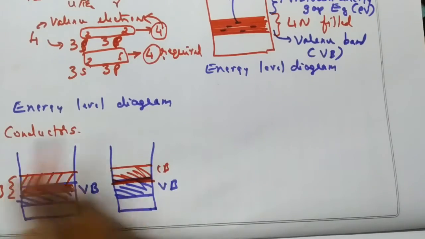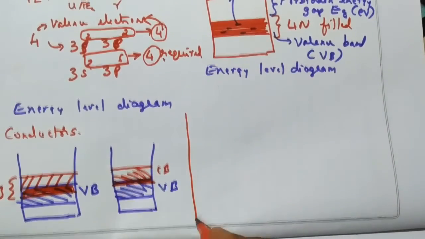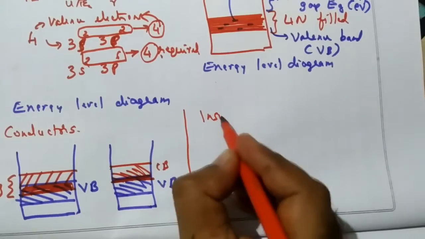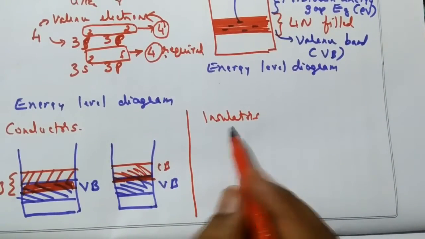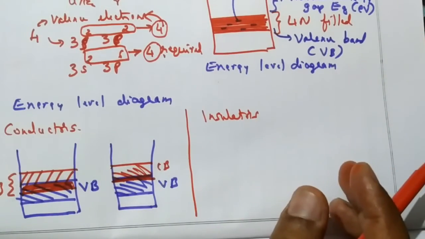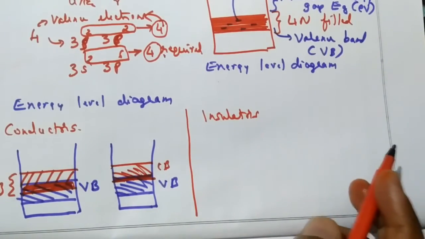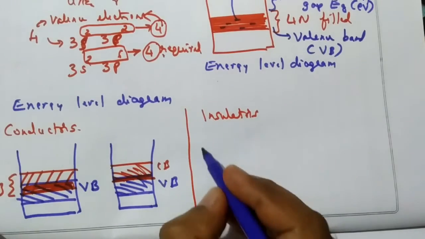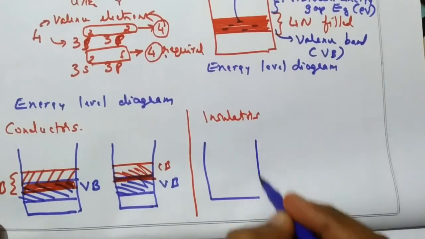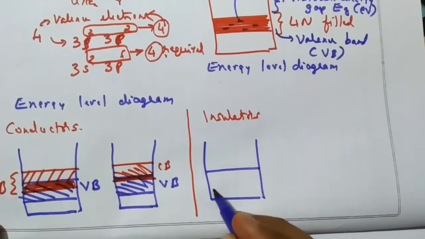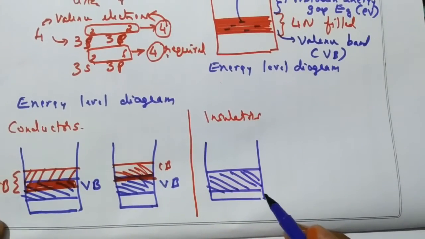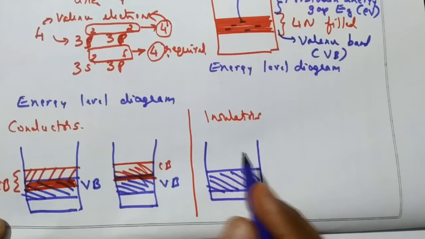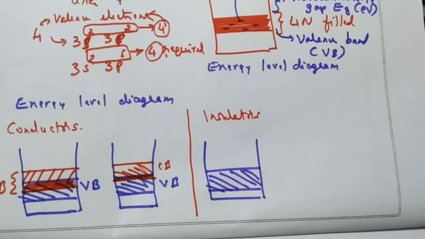Now, what is the energy level diagram of insulators? You know that insulators will not allow any current to flow through them. Normally the electrons are in the valence band. However much energy we apply, electrical conductivity is theoretically not there. Therefore, the forbidden energy gap is very large.